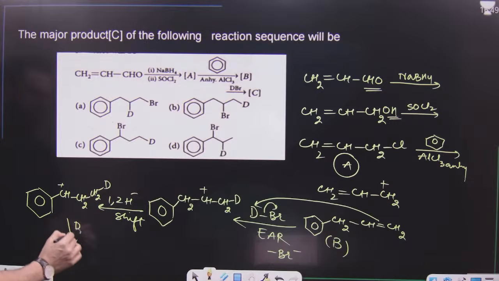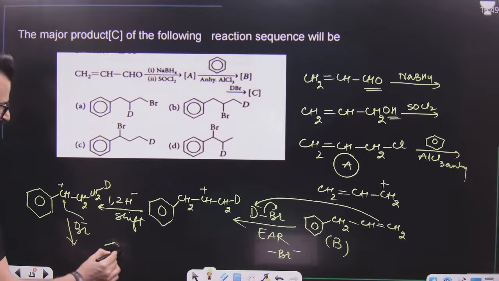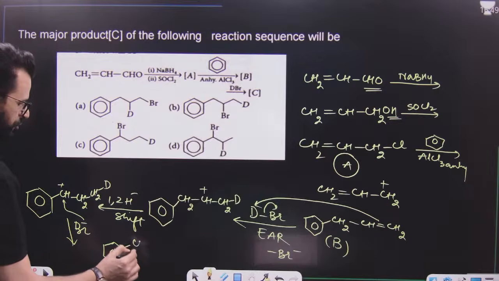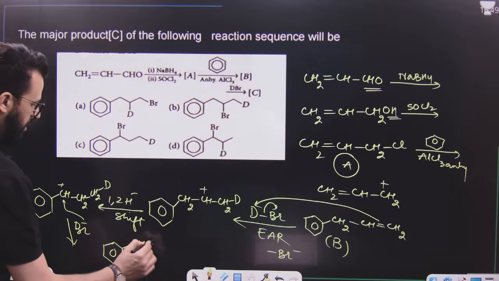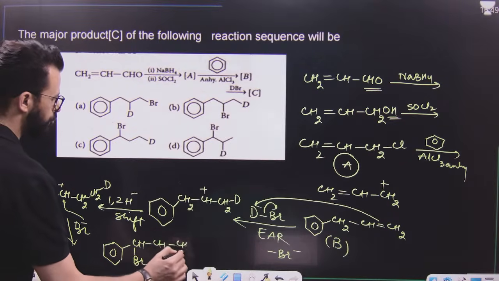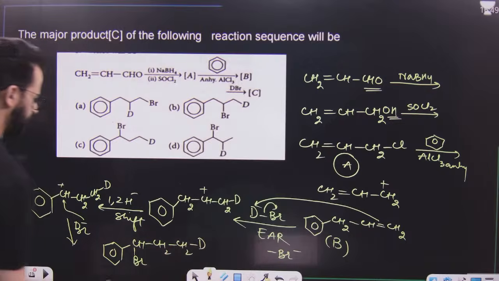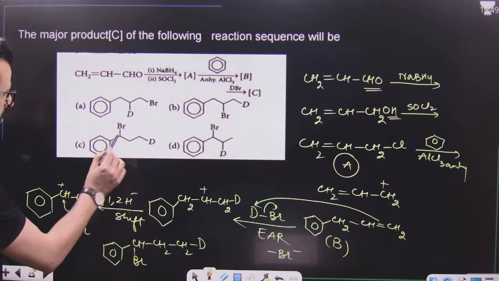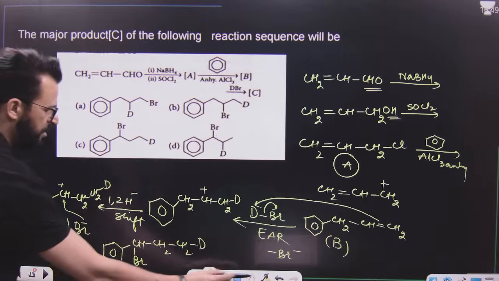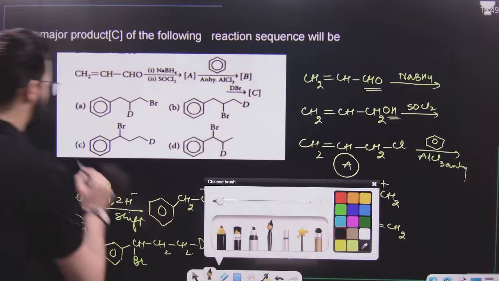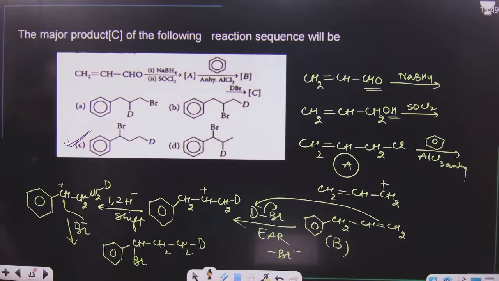Finally, Br minus will attack and we will get a product like this. Here it will be Br, then it is CH2, then it is CH2, then D. So it is CHBr, CH2, CH2 and D. That means it's option number C. I hope this reaction is clear to each and every one.